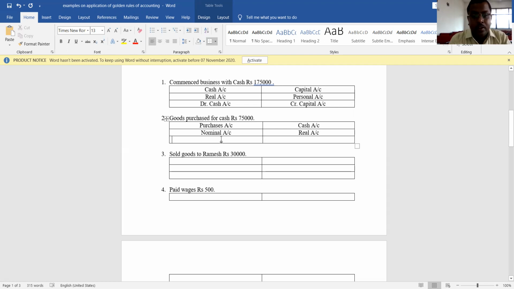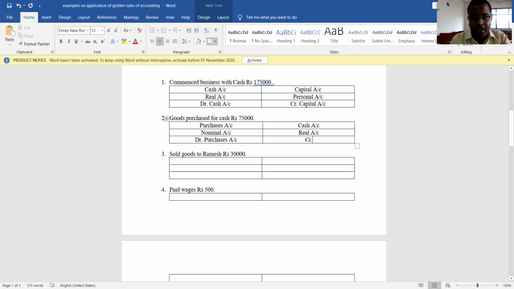Now, we all know that purchases is a nominal account. Why is it a nominal account? Because it is an expenditure. So what is the rule of the nominal account? Nominal account says debit all expenses and losses. So for purchases, the debit rule is applicable. Debit the purchases account, because purchases are expenses. Understood? Now which account should be credited? Cash account should be credited.